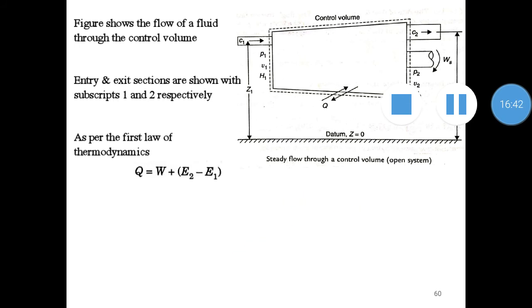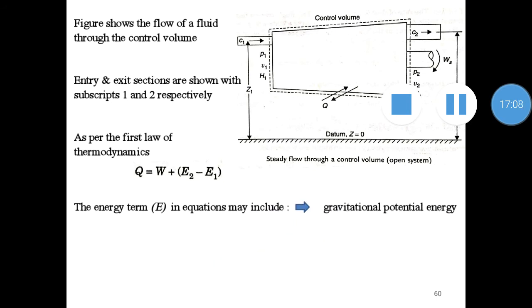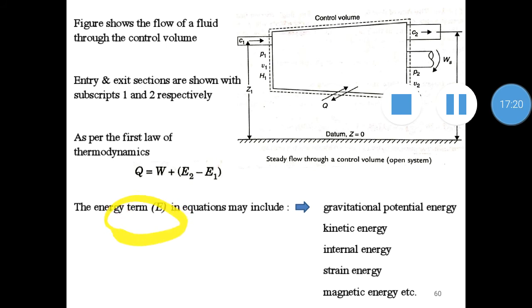Now, as per the first law of thermodynamics, we all know that heat transfer Q is equal to W, that is the work, plus the change in energy, which is E2 minus E1, the difference of energies between the final state and initial state. And this energy term E may include different types of energies like gravitational potential energy, kinetic energy, internal energy, strain energy, and magnetic energy. Okay, so it is actually a total value of energy, and the different energy components are listed here.